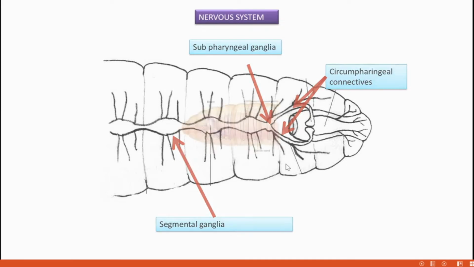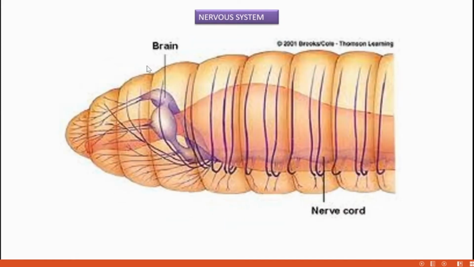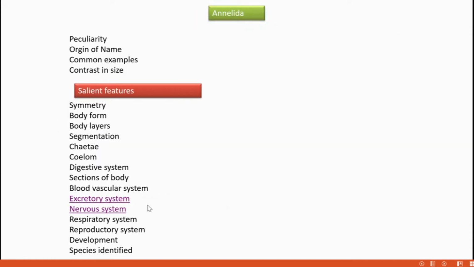That's about the nervous system. Here is another image of that brain. Here we can see, as I told you, that it is a ventral nervous system. It is running through the ventral side of the body. It's the digestive system, the other one. Then coming to the respiratory system. For respiration, there are no specialized organs. Gaseous exchange happens through the body wall, appendages and gills.